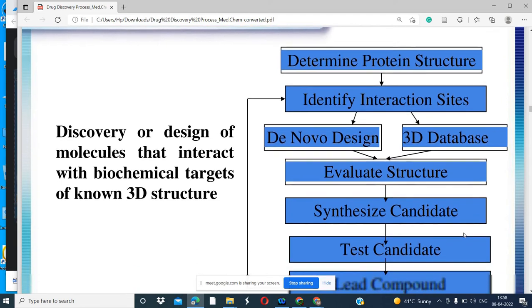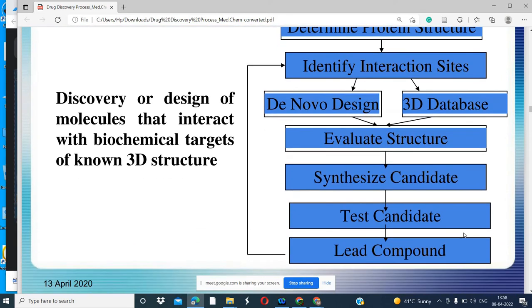You can see, evaluating the structure, we should evaluate the structure well. There are so many tools that can predict the drug-likeness properties of the compound. You can compare which molecule will be better. If we have designed 5 molecules, we can do the comparison to decide which molecule we should synthesize in the laboratory.